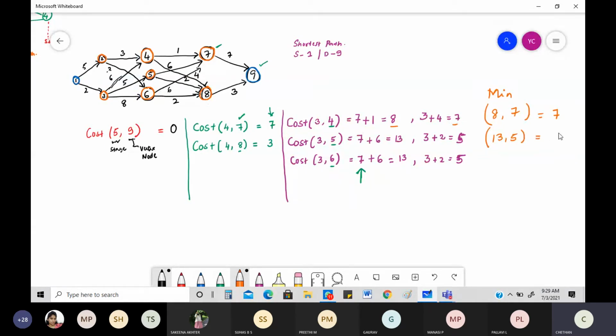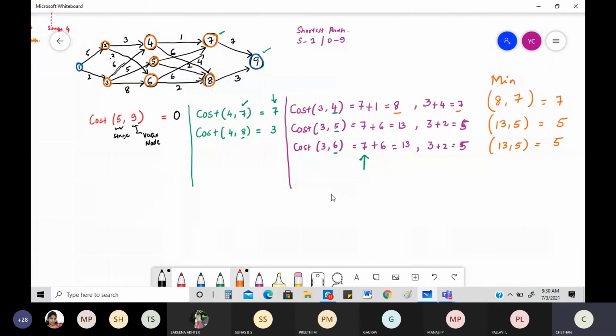Okay, so you got for each and every third stage nodes 4, 5, 6, you got the minimum values. Okay, you got the minimum values. Now, this is with regard to third stage. Now the next thing, second stage. So I'm going to write that. Okay, please zoom in if you can't see. Okay, I'm going to write the next thing, which is with regard to cost of. I'm going to write this here. Okay, cost of second stage.